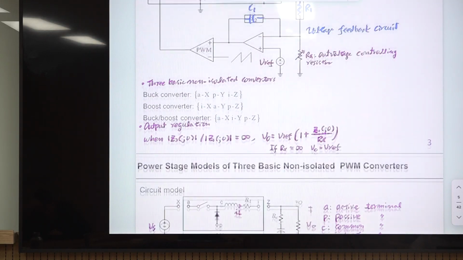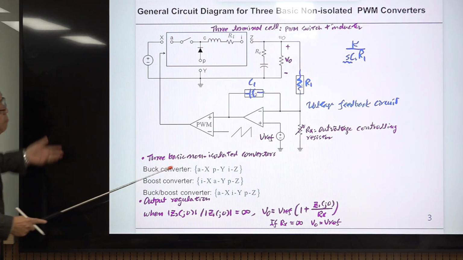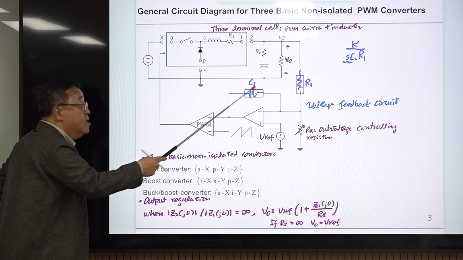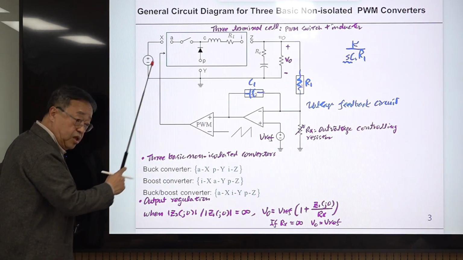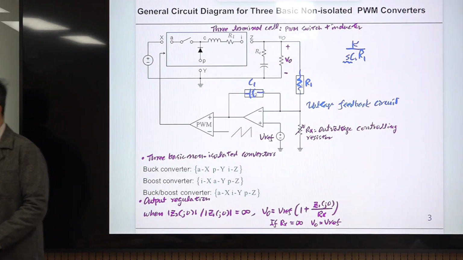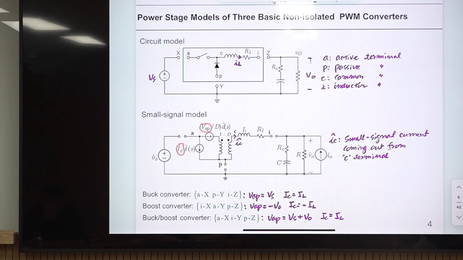So now we are talking about the power stage, because the name of the topic is power stage dynamics. For the time being, we forget about this part. This is the closed loop control thing. So just take a look at this. That means the power stage. So we are considering only the power stage here.